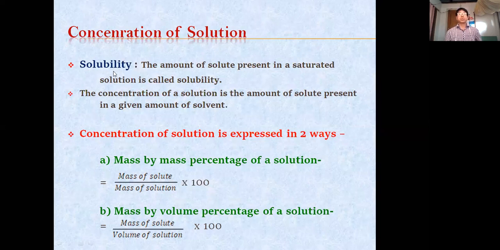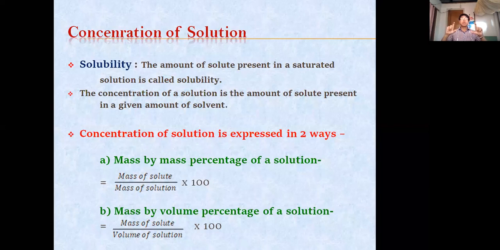Now, what is solubility? The amount of solute present in a saturated solution is called solubility. Because solubility of different substances are different. It is not the same. It is affected by the temperature also. Just for example, again, you take two glasses of water of the same size and same amount of water.